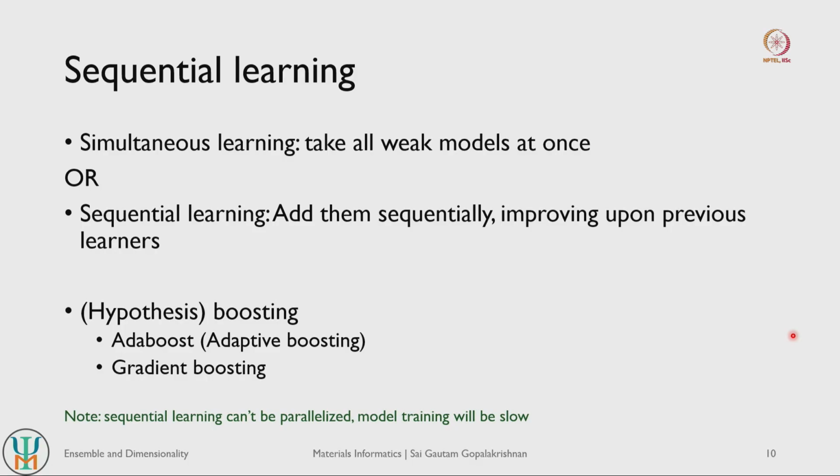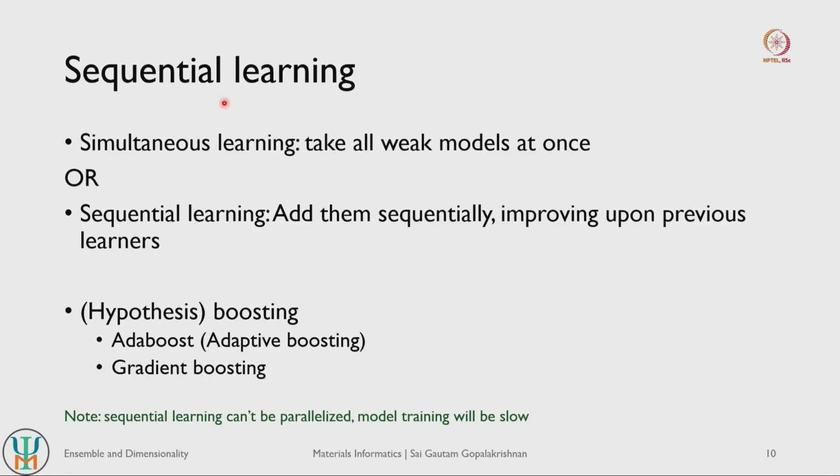Today's lecture will be a continuation of the previous lecture where we looked at ensemble models. So the wisdom of the crowd and how random forests are a very powerful set of ensemble models built upon decision trees. And we also touched upon sequential learning as a way to build ensemble models which are more robust compared to simultaneous learning models, which is the classic random forest. So let us now get started.